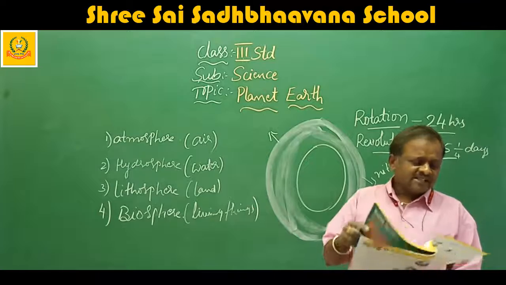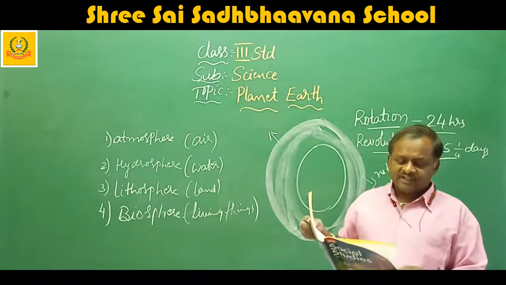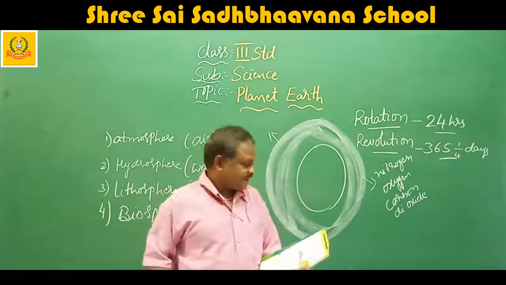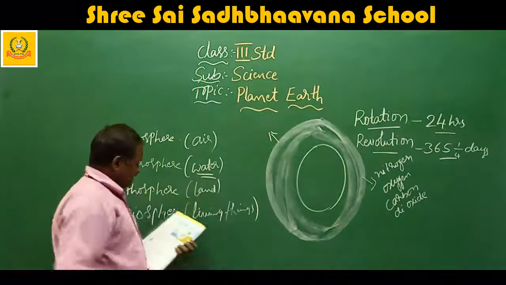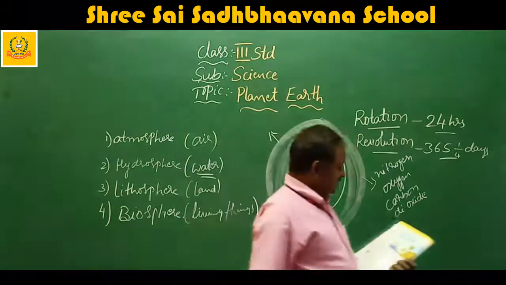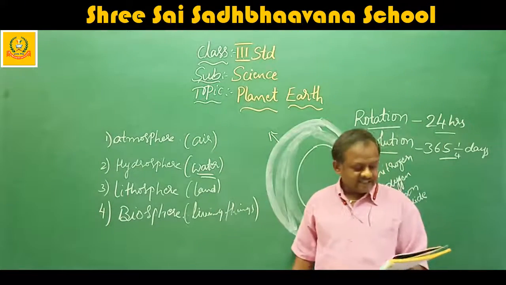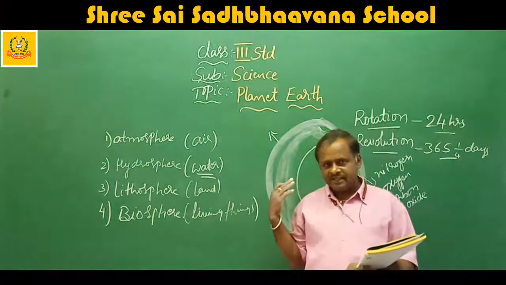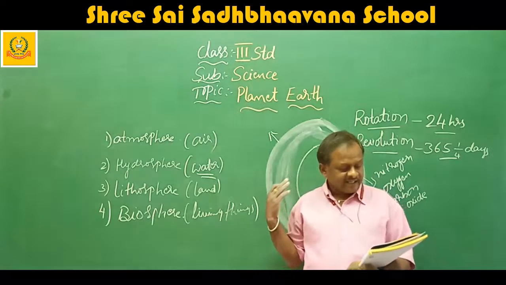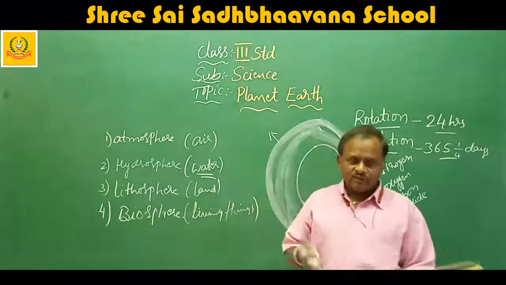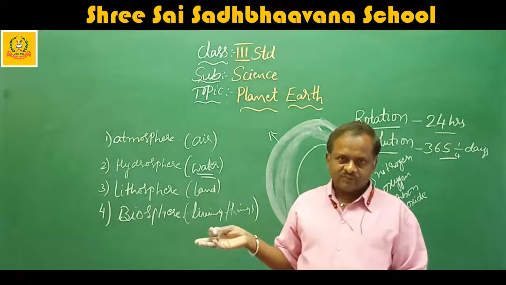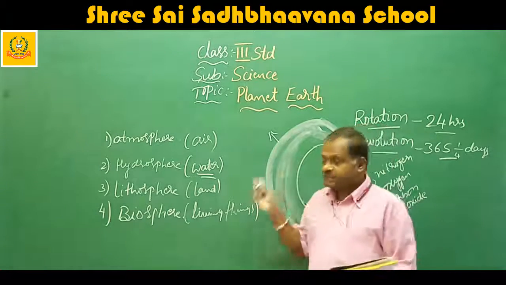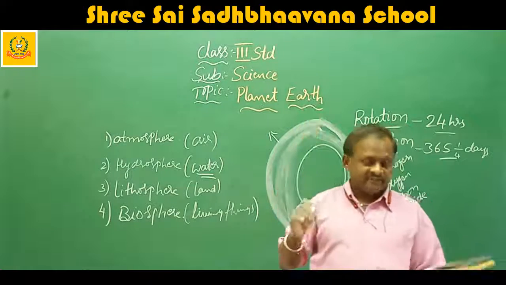Next, the water. The water surface of the earth is known as hydrosphere. This is water bodies. It contains all the solid, liquid and gaseous forms of water. Solid means like ice in our Himalayas. Liquid means water bodies, like oceans. Gaseous means water vapors in the atmosphere, like clouds.